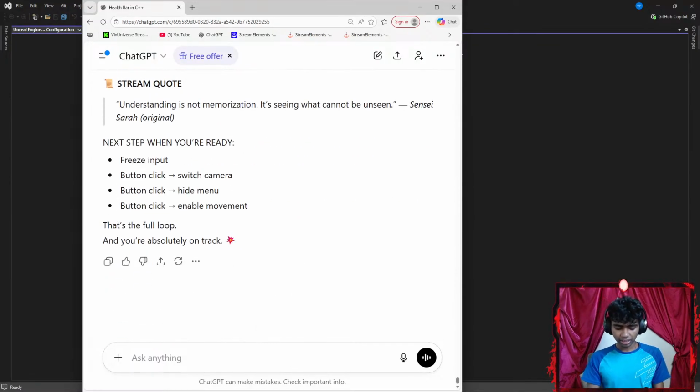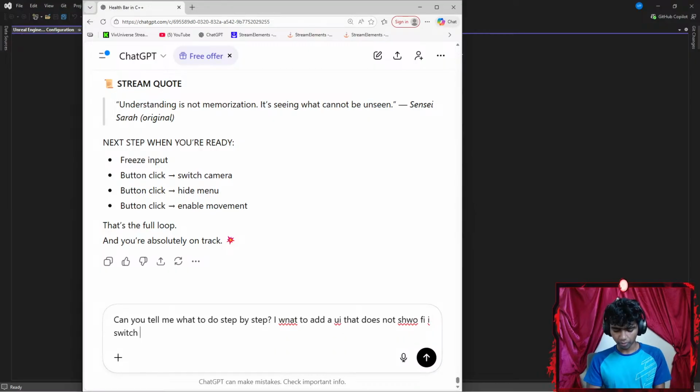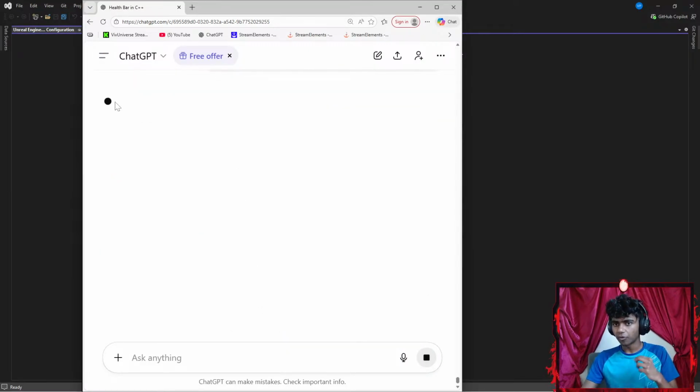So let me say something like, can you tell me what to do step by step? Okay, I want to add a UI that does not show if I switch my camera.